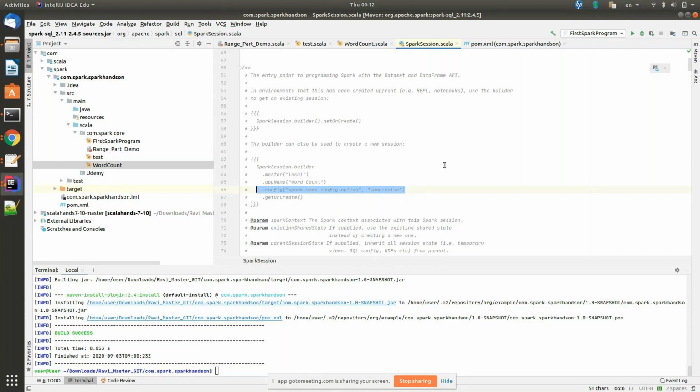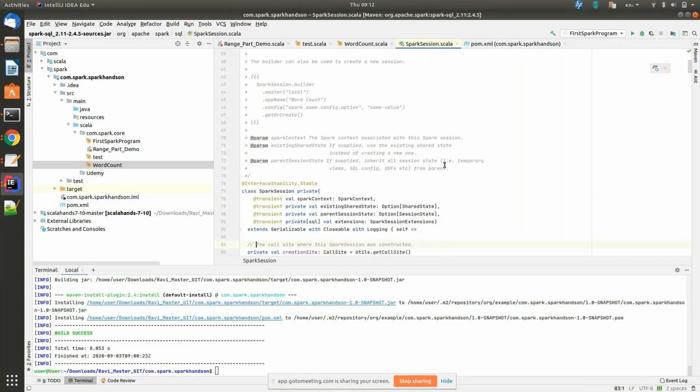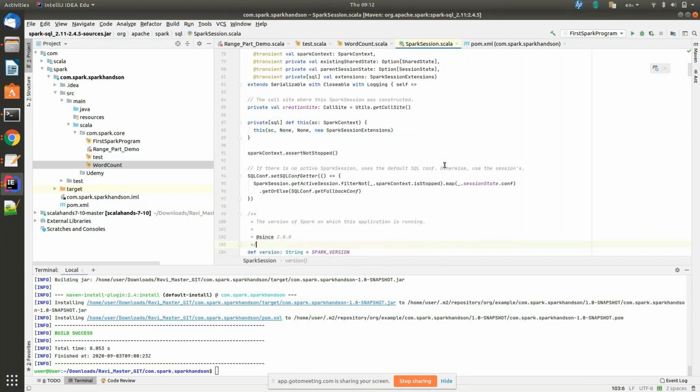Come down. These are all the parameters in the Spark session. It extends Serializable, Cloneable, and Logging. Your Spark session is a child of Serializable, Cloneable, and Logging. What is Serializable? It's also an important interview question.